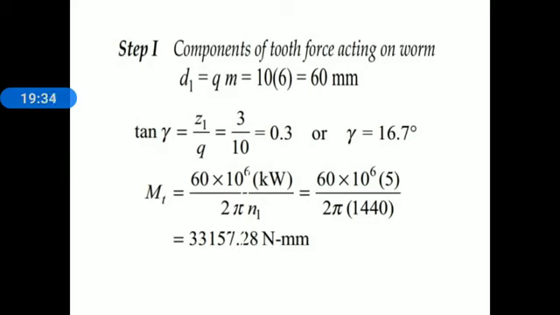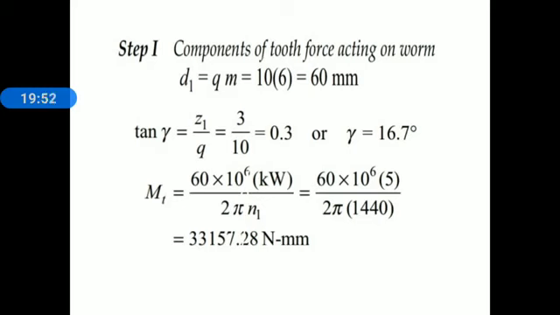Next we find the lead angle. We know the relation for lead angle. Tan gamma is equal to Z1 divided by q. Z1 is 3 and q is 10. 3 by 10. We take a tan inverse of that, and therefore gamma is equal to 16.7 degree.